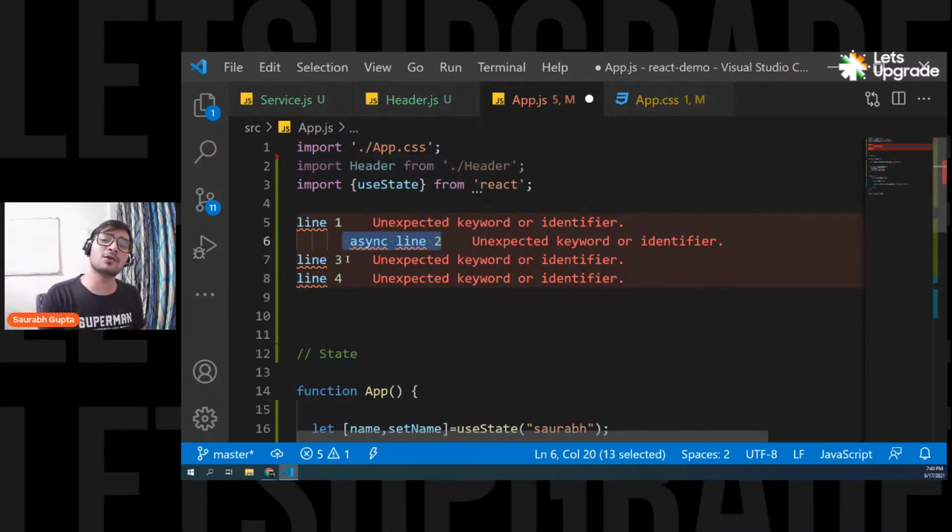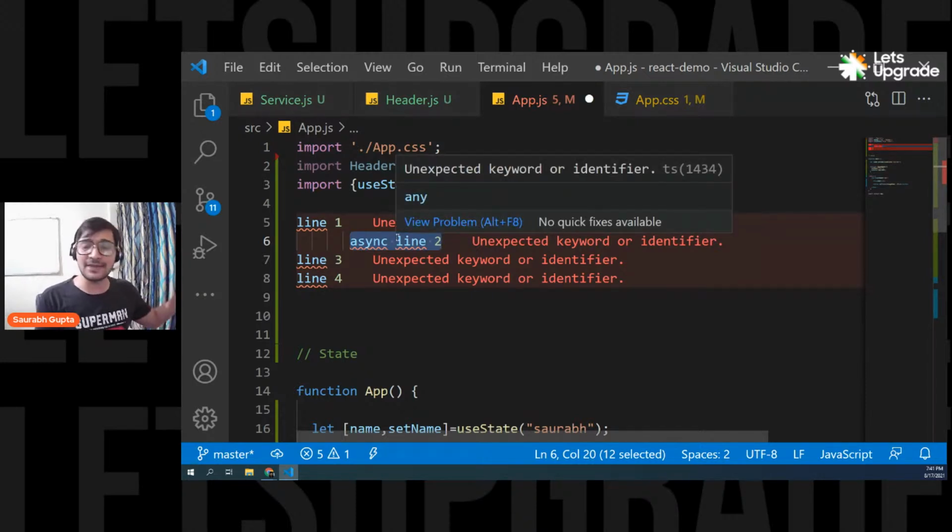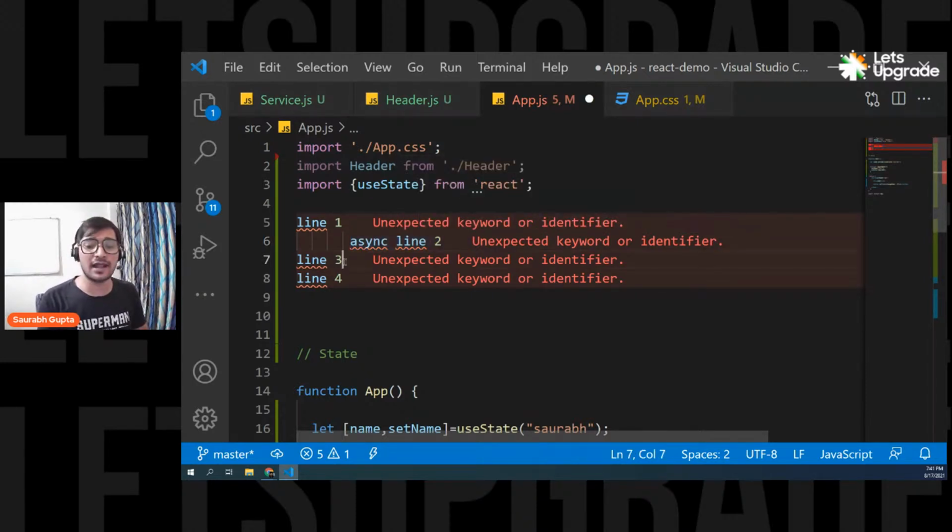But now let's move on to line three and line four. Nothing will wait for line number two. So if I feel line number two is taking time, I will make it asynchronous so that it goes in the background and never stops my execution. If it is taking time, leave it. Let's move ahead and execute line number three and line number four.